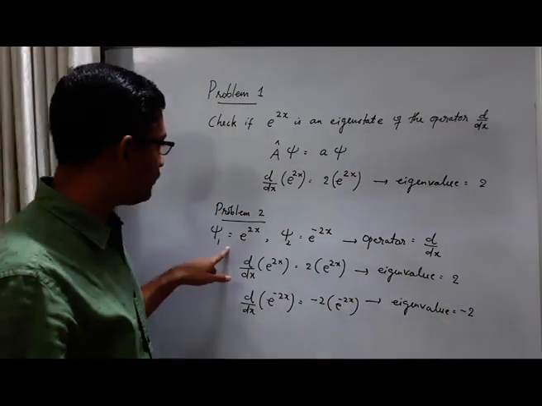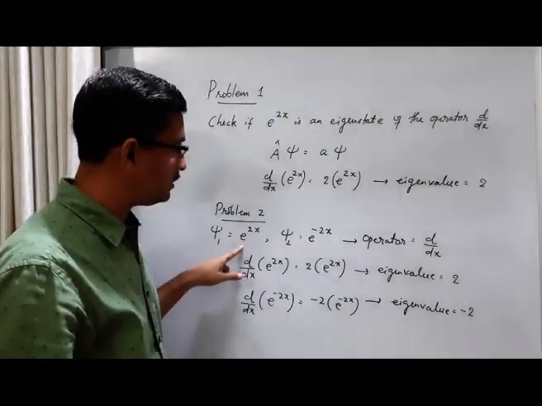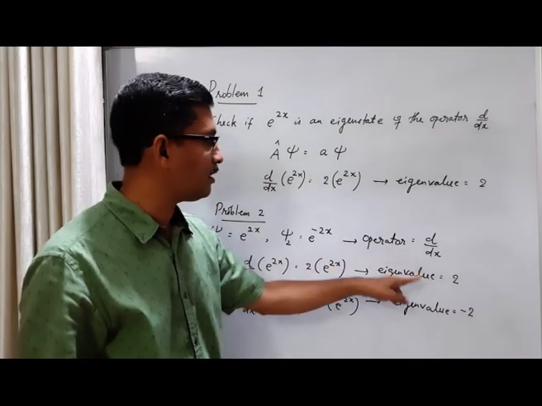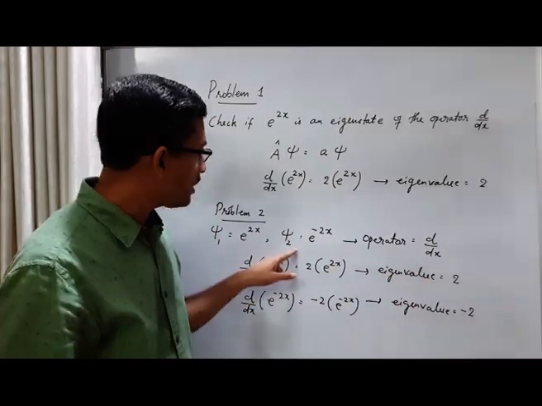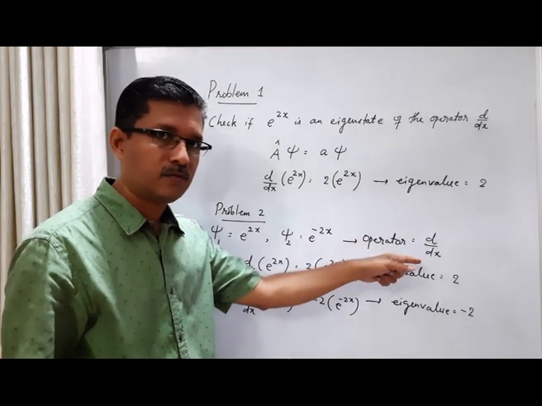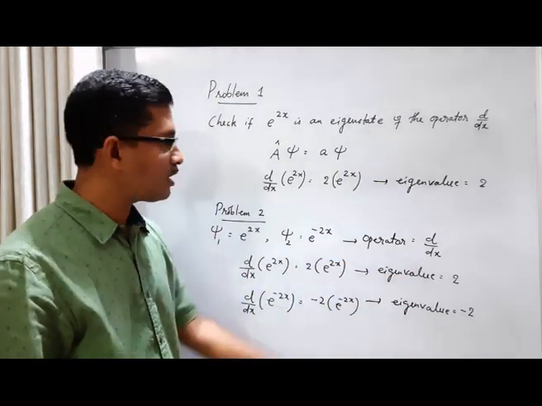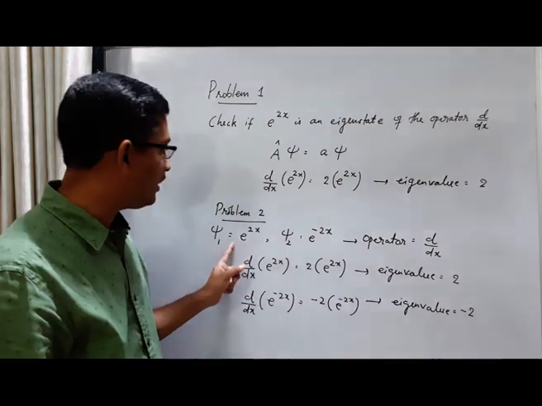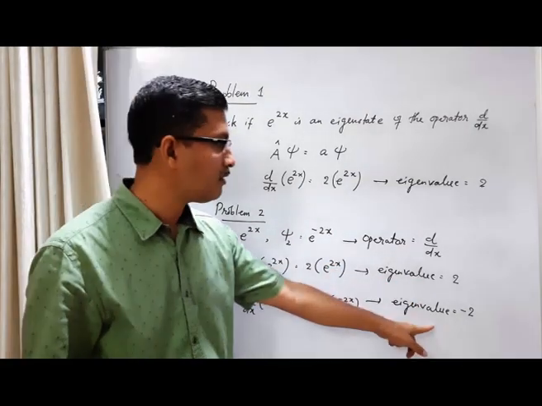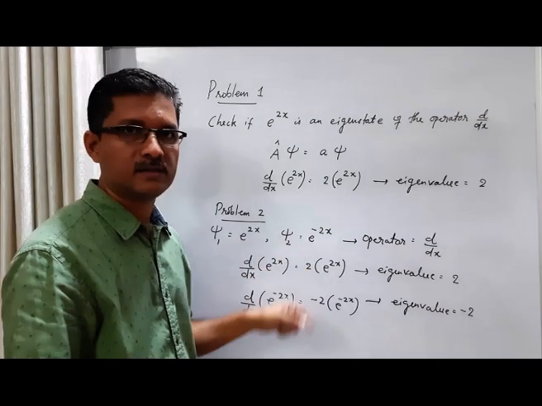So psi1, that is e raised to 2x, is an eigenstate of this operator corresponding to eigenvalue 2. Psi2 is also an eigenstate of the operator corresponding to another eigenvalue, minus 2. So corresponding to the eigenvalue 2 we have an eigenstate, and corresponding to the eigenvalue minus 2 we have another eigenstate.